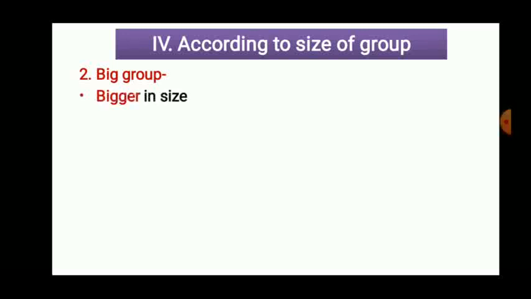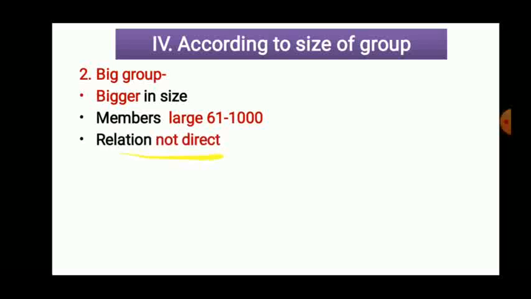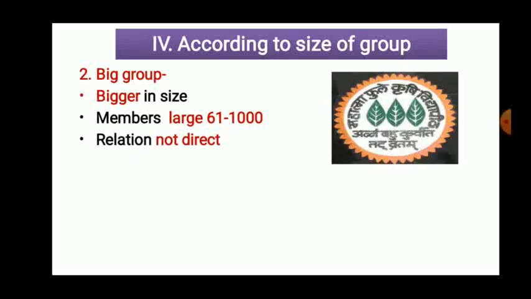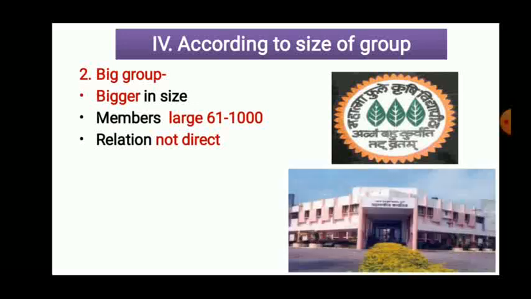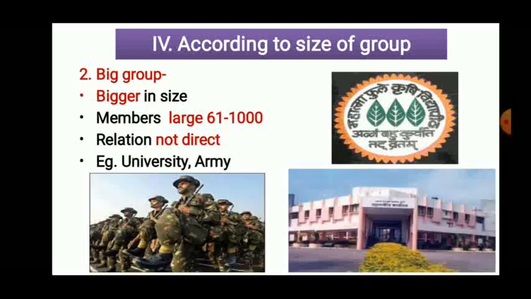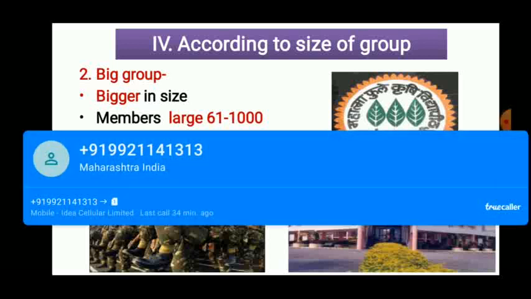The second one is the big group. It is bigger in size and number of members, from 61 up to 1000 or more than 1000 also. Relations are not direct, no personal relationship, no personal contacts are there. For example, university or army. Those are big groups. Government organization, industrial organization are also big ones. There is no personal relationship, only indirect relationship, and a large number of members are there.